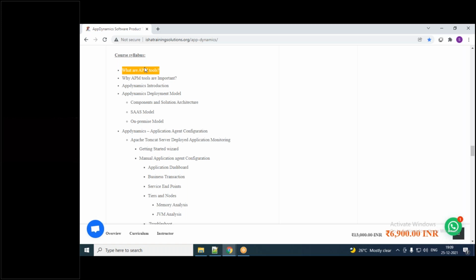Learning an APM tool is also very important. So that's what I usually tell everybody, here also. Maybe you guys are evaluating us, or only joining for a demo, but I'm not considering that. If you are thinking that your career ladder is performance testing, please learn an APM tool also.